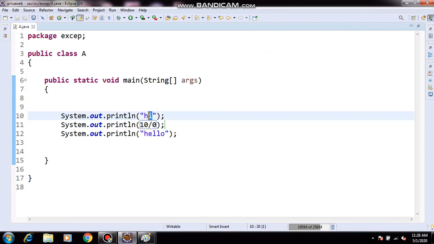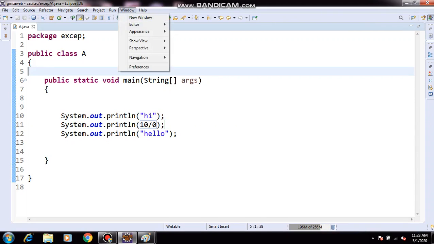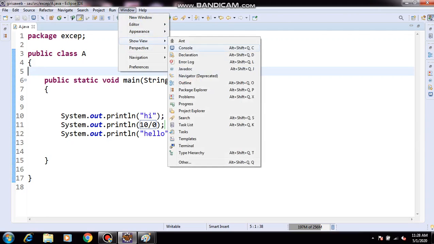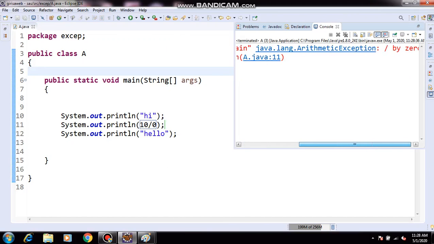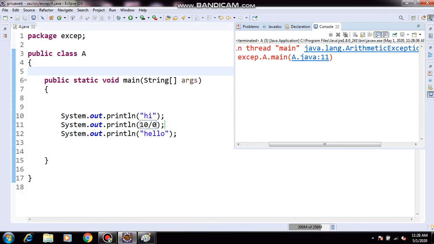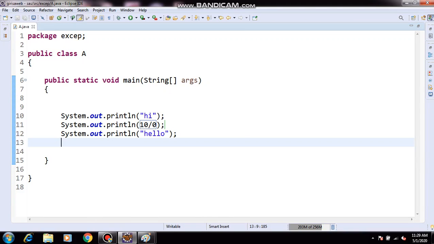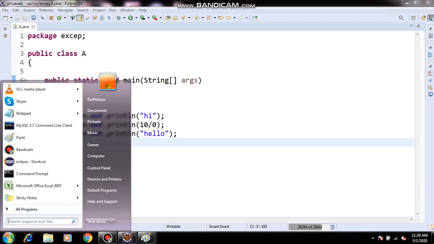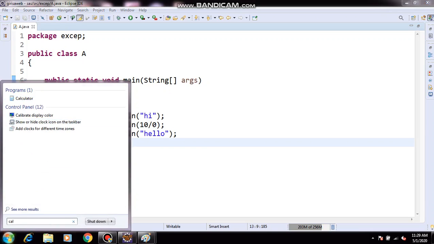My program starts from hi, but when it came to 10 by 0, it printed Exception in thread main java.lang.ArithmeticException. Here lang is a package. Anything divided by 0 will print the ArithmeticException.